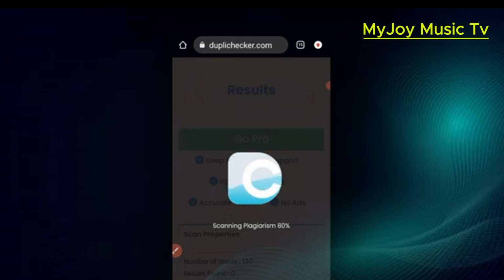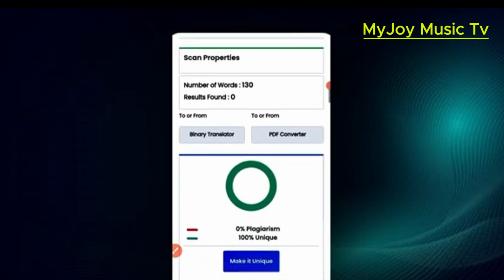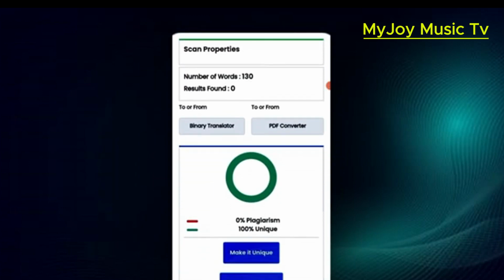So we are waiting. 80%. Now we have 100%. So we have 0 plagiarism. So you can see, meaning the work I copied from the rewritertool.com and I'm going to use it for my ebook is not plagiarized. So I can go ahead to use what I copied.